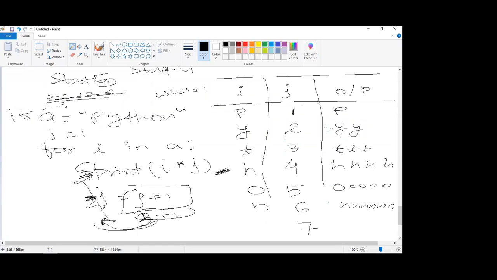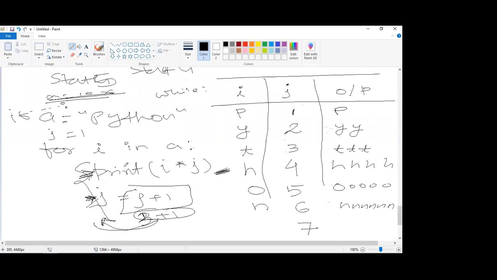Sir, for loop increments automatically. First it executes P, then automatically it goes to Y, then H. Yeah, in the for loop in Python, if you know something about other programming languages like Java or C. In C, you might have learned that you have to do the initialization, then check the condition, and then increment or decrement, right?